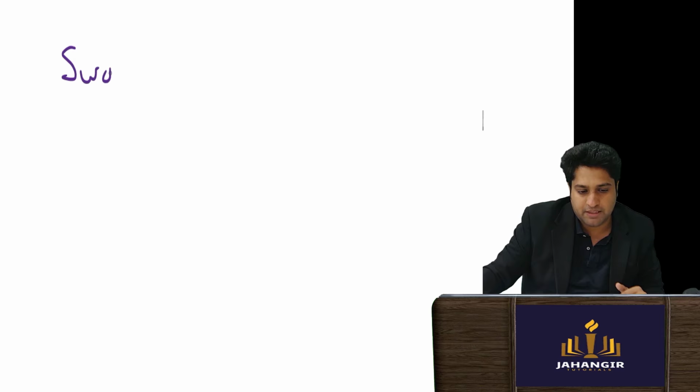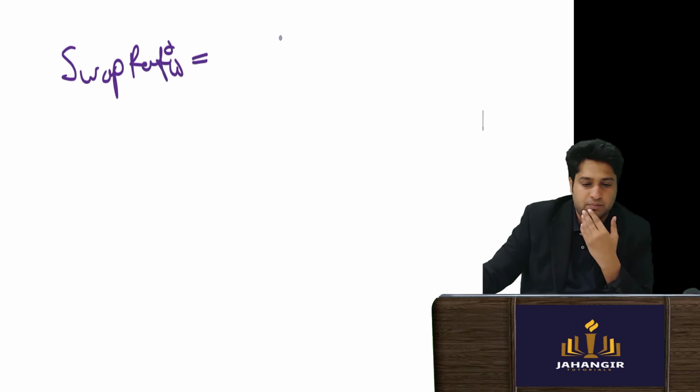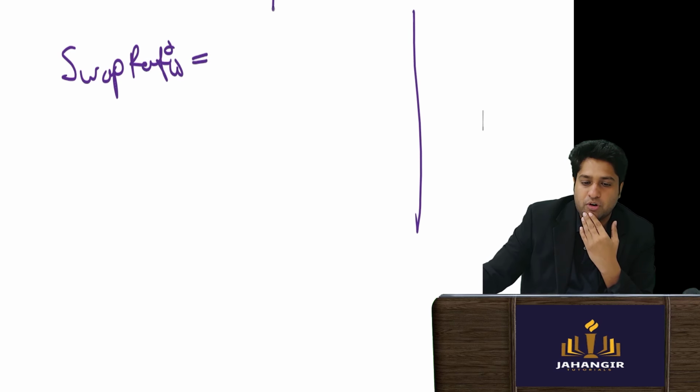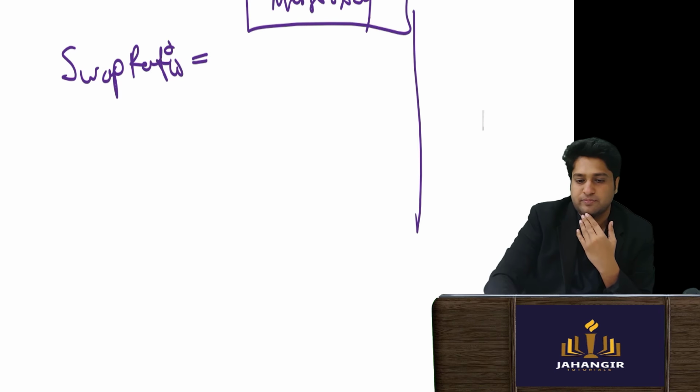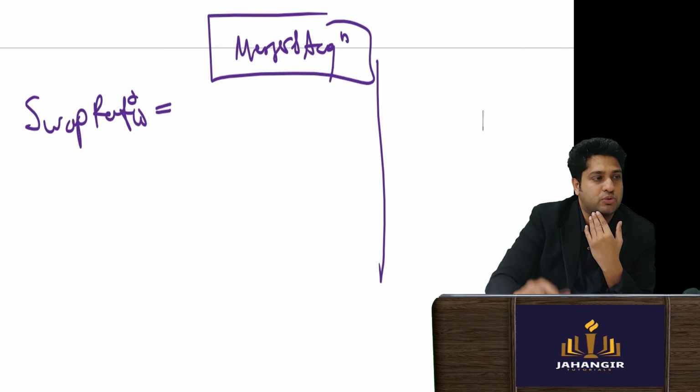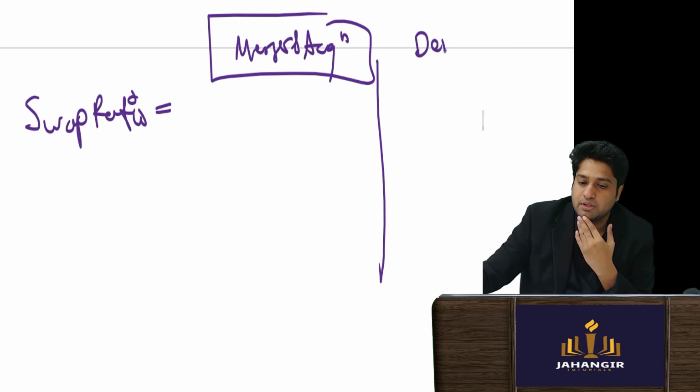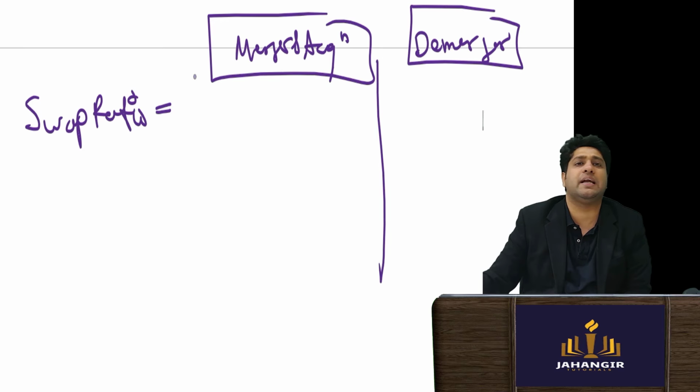Let's segregate it. The swap ratio formula I told you is for mergers and acquisitions, which is called a takeover. The other swap ratio is for demerger, where the company is being split, so it's treated differently.